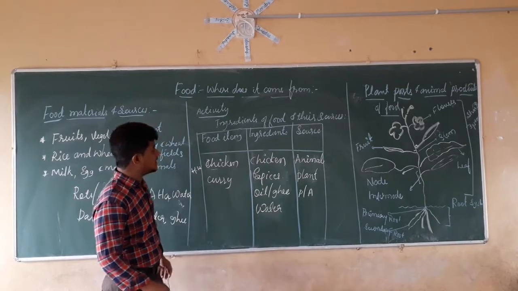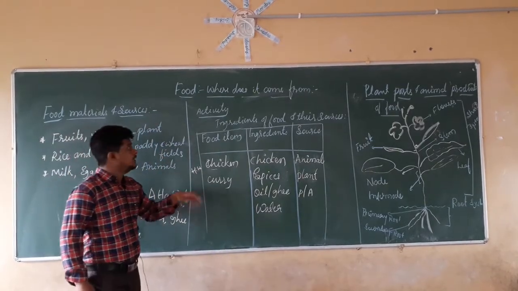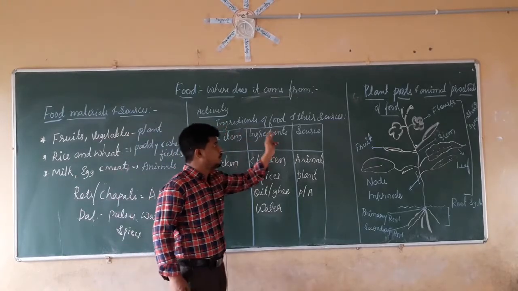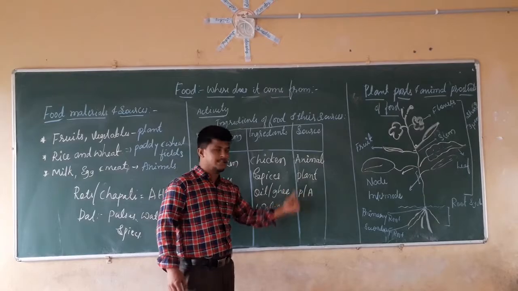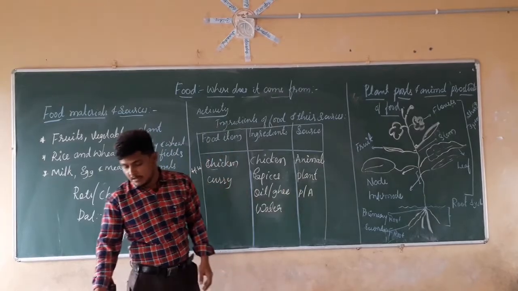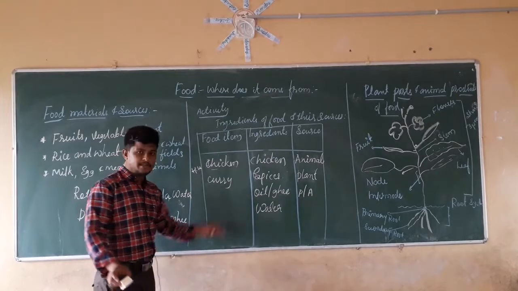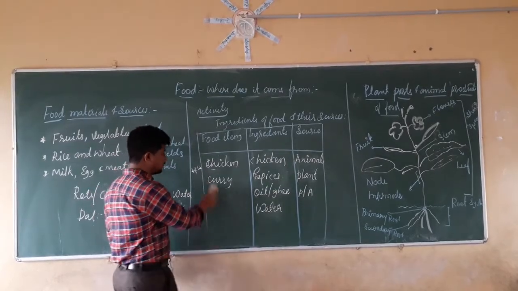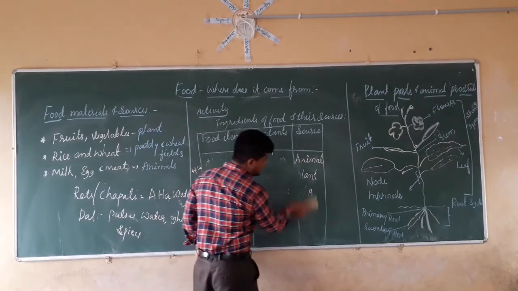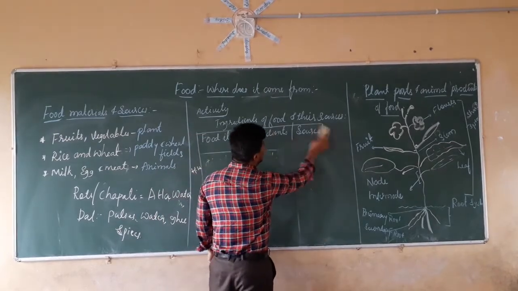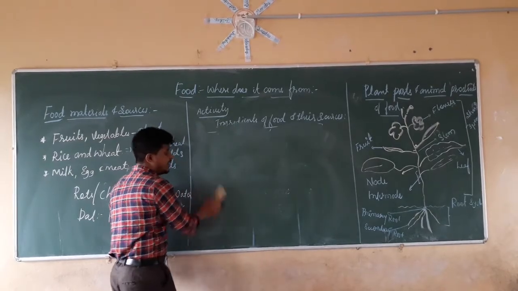By this activity we can conclude that the ingredients of the food items are coming from a source. Those sources are nothing but one is animal, another one is plant. Now take examples. You have to do this activity. I am going to rub this one. We have to make this list of at least 10 food items and their ingredients and their sources.